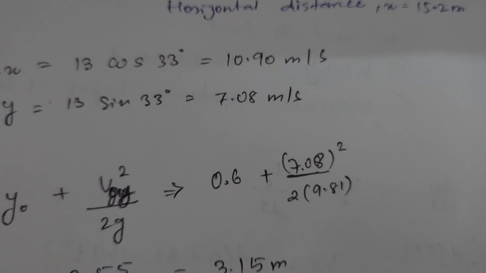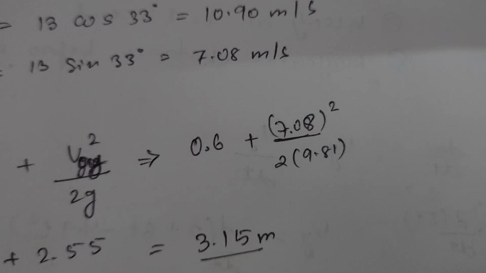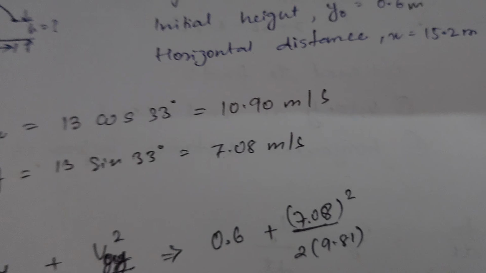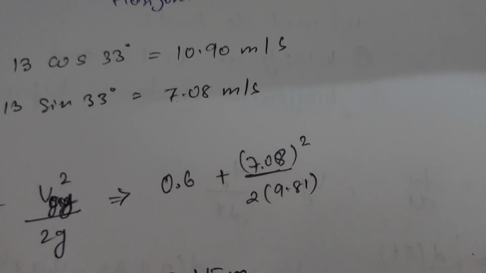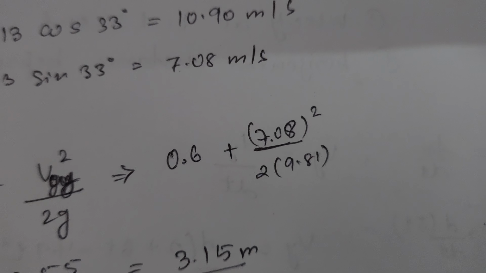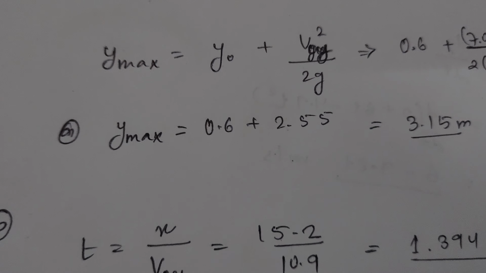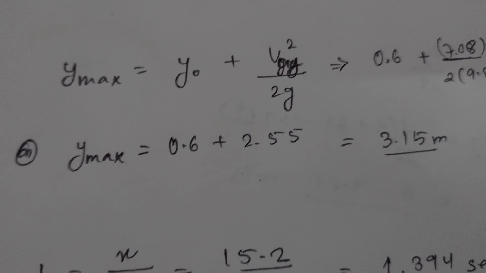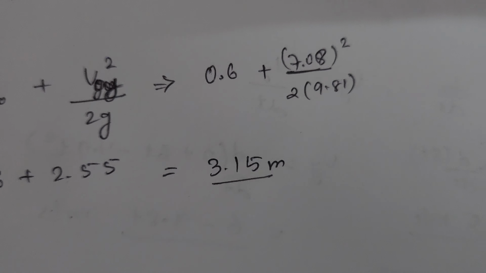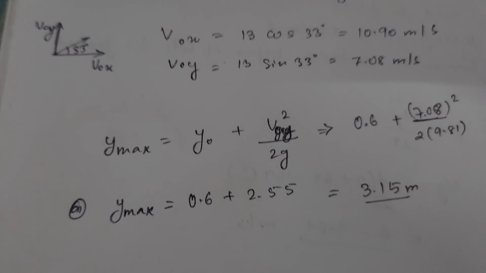So we put all the values in this equation. 0.6, the initial height, plus 7.08, the vertical velocity that we already found, squared upon 2g, where g is the acceleration due to gravity, 9.81, into 2. After all these calculations, we got the maximum height as 0.6 plus 2.55, which comes out to be 3.15 meter. Okay, so the first part is completed.